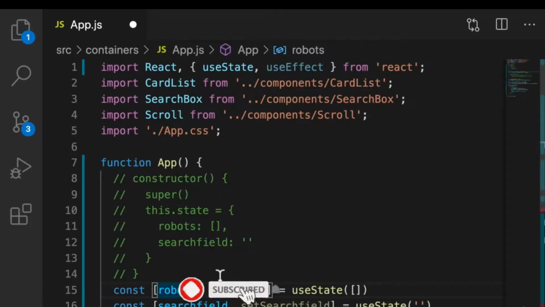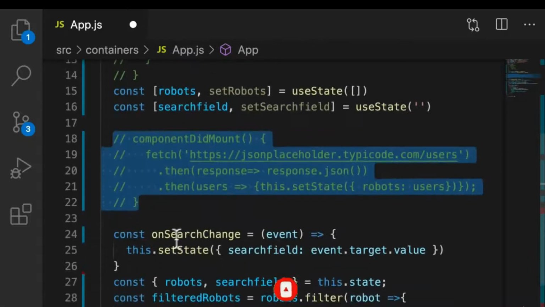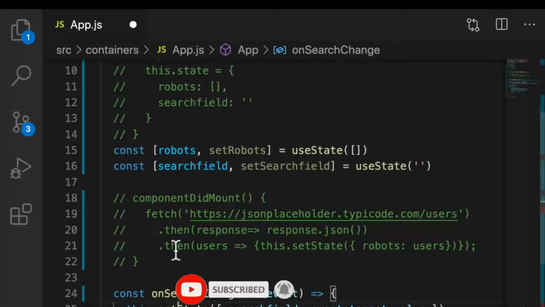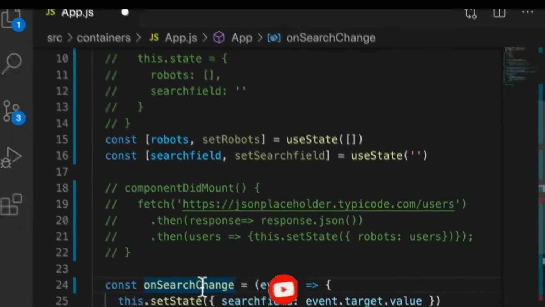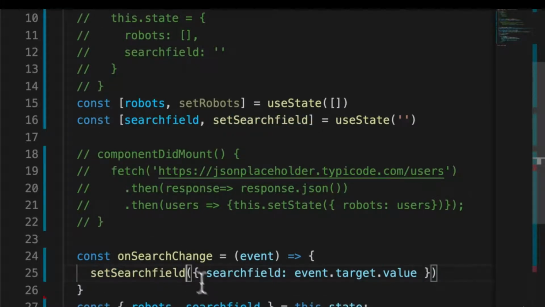Now that we have a piece of state, we'll forget about the component did mount for now. We're going to go to the on search change event. Instead of this.setState, we'll remove it because we're no longer in a class. To change the search field, all we need to do is say setSearchField. So this.setState changes to setSearchField, and this search field can be changed.